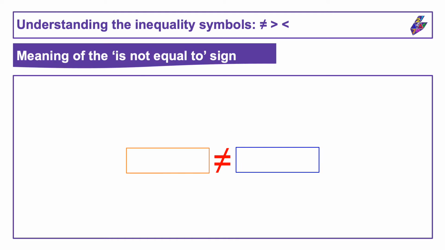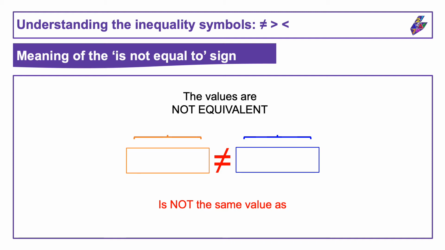We've seen before that the is not equal to sign, which is one of the inequality symbols, means the value of whatever is on one side of the symbol is not the same value as whatever is on the other side of the symbol. So we say the values on each side of the symbol are not equivalent to one another.